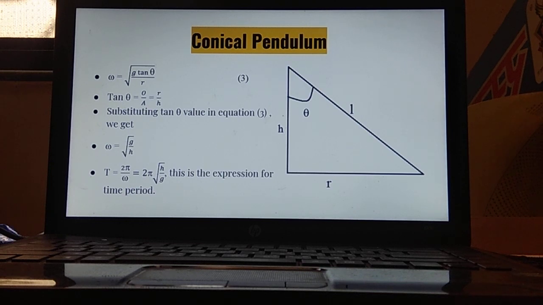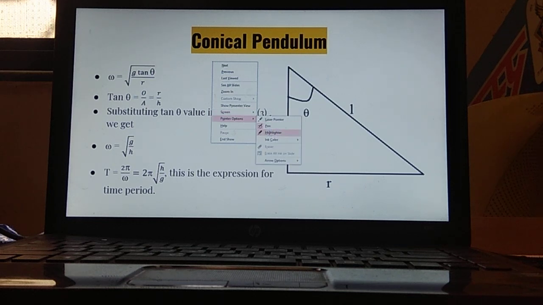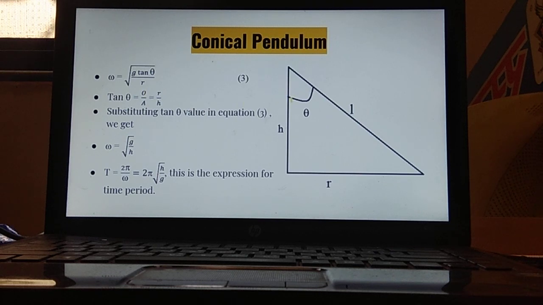Now, what we'll be doing is taking the trigonometric ratios, which we have already done in 10th standard. Tan theta is what? Tan theta can be written as opposite upon adjacent. If this is theta, the opposite side of theta is R, and the adjacent to theta is H. So tan theta is equal to R upon H.